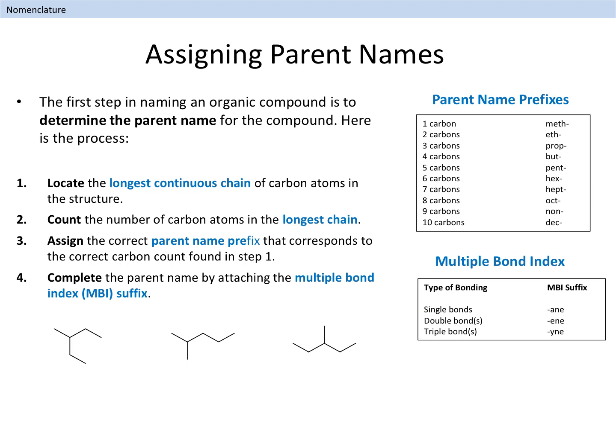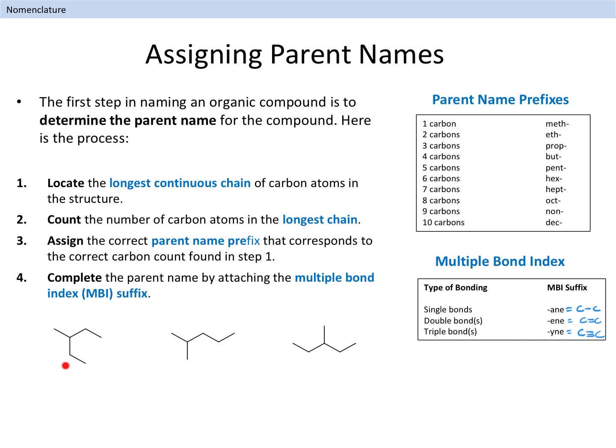If the hydrocarbon only contains C-C single bonds, for example, the suffix ane is used to designate the compound as an alkane. If there are C-C single and C-C double bonds present in the hydrocarbon, the suffix ene is assigned. Additionally, if the compound has any C-C triple bonds, the suffix becomes yne. A hydrocarbon with both double and triple bonds would still be assigned the yne suffix. Let's try this process out with a few examples.